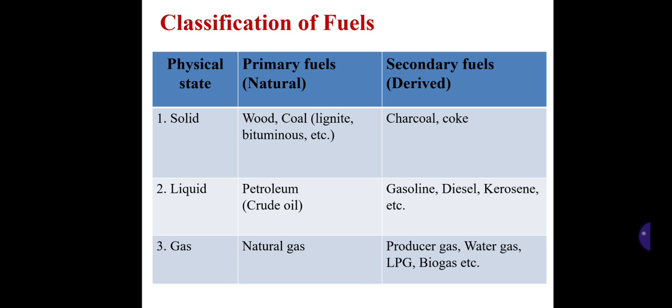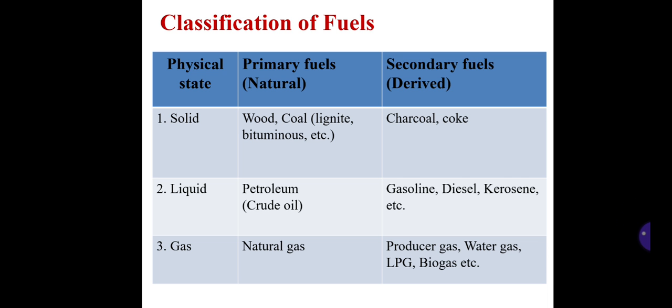A complete classification of chemical fuels with suitable examples is summarized in the table. Physical state: you can see solid, liquid and gas. Primary fuels, which are naturally occurring, in the solid state are wood and coal. Some common examples are lignite and bituminous. Here lignite is nothing but brown coal. It is a naturally occurring sedimentary rock formed from naturally compressed peat. And bituminous, a black coal, is a relatively soft coal containing a tar-like substance called bitumen.